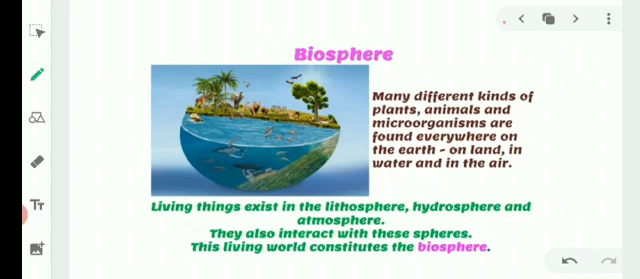Biosphere. Many different kinds of plants, animals, and microorganisms are found everywhere on the earth, on land, in water, and in the air, which means different kinds of animals need different conditions for living. The polar bear lives in snow, the lion can live in a hotter region, and the camel can live in a desert. Living things exist in the lithosphere, hydrosphere, and atmosphere. They also interact with these spheres. This living world constitutes the biosphere.